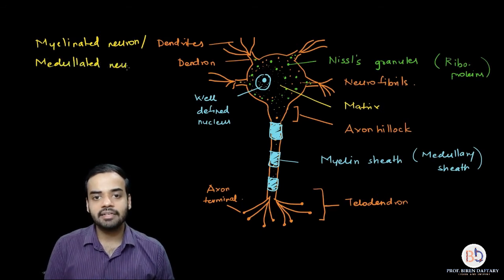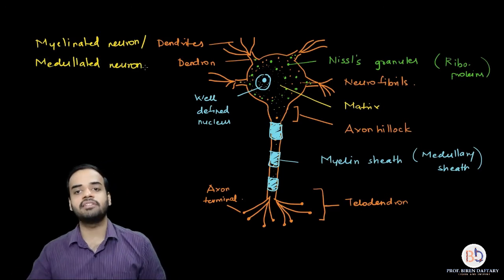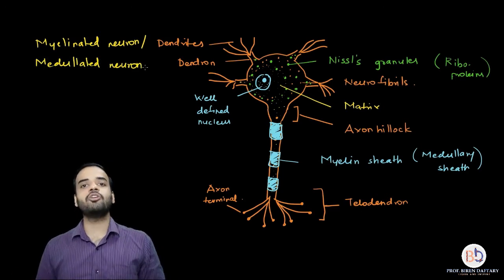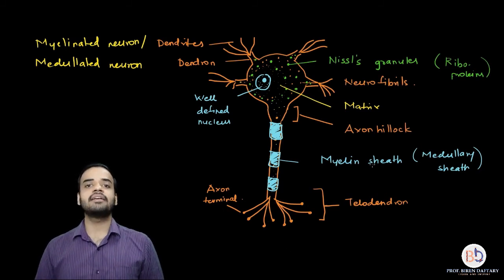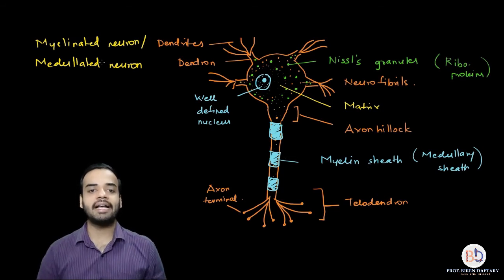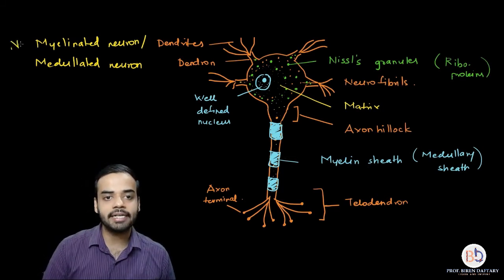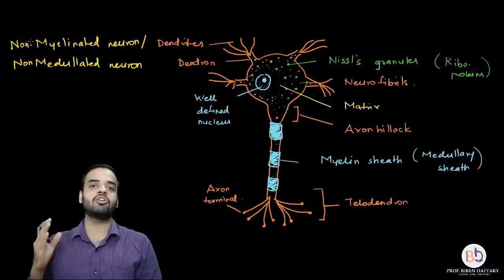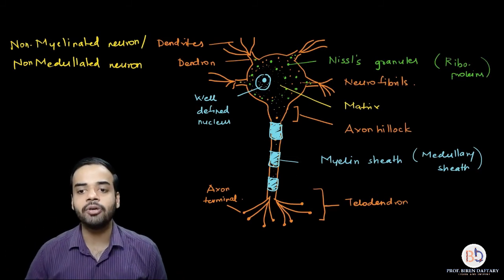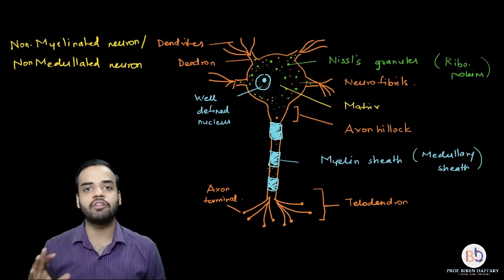That means that the myelin sheath or the medullary sheath is present. Suppose this layer is absent, that means these blue areas are not present. Okay, then such a neuron is called a non-myelinated neuron, or a non-medullated neuron. That means this layer is absent. Very simple. So if it is a non-myelinated or a non-medullated neuron, then this blue area will not be present, a plain axon will be present.